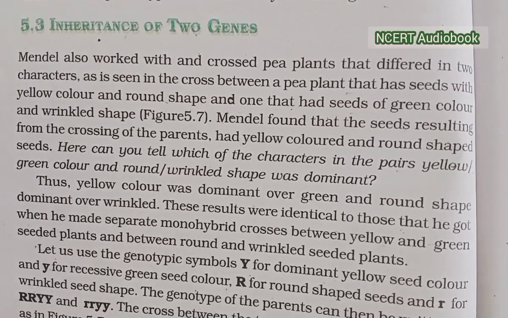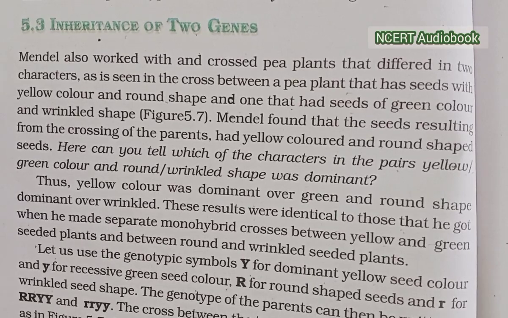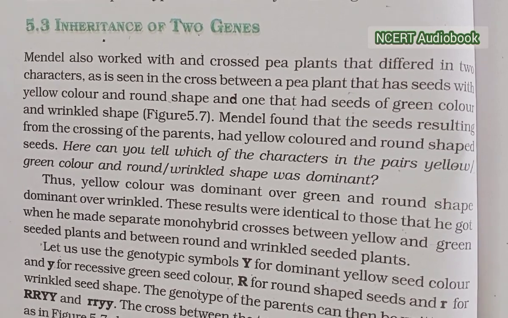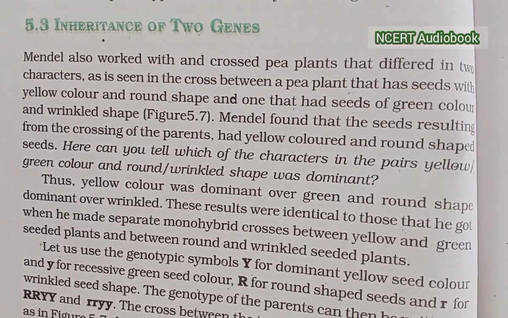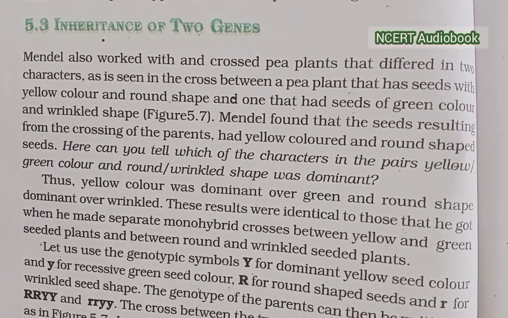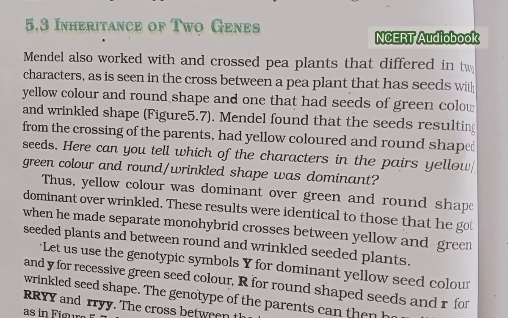The cross between the two plants can be written down as in the figure, showing the genotype of the parent plants. The gametes RY and ry unite to fertilize and produce the F1 hybrid RrYy.